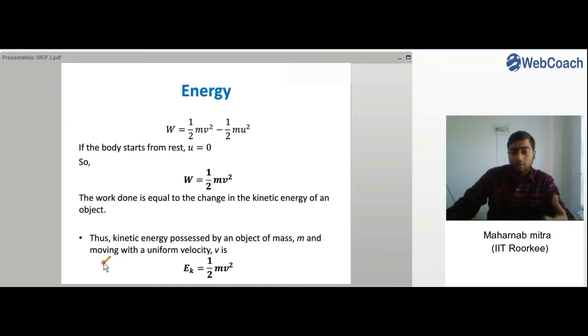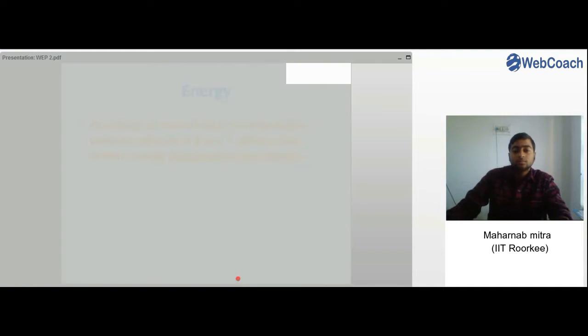You can see kinetic energy possessed by an object of mass m and moving with a uniform velocity v can be easily written as half mv square, right? So this is the equation for kinetic energy, or when a body is in motion, the energy it possesses can be given by half mv square. And you can easily see when the body is at rest or v equals 0, kinetic energy is of course 0. And also kinetic energy increases when v increases, right?